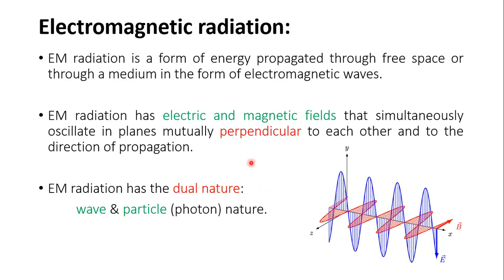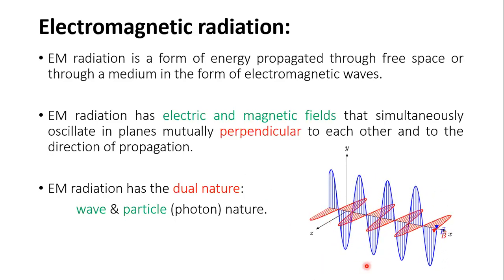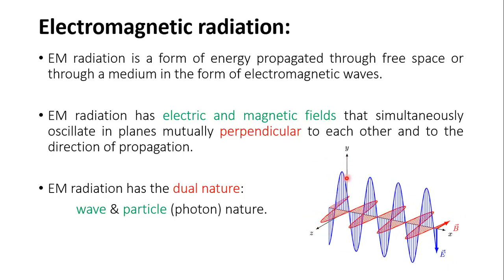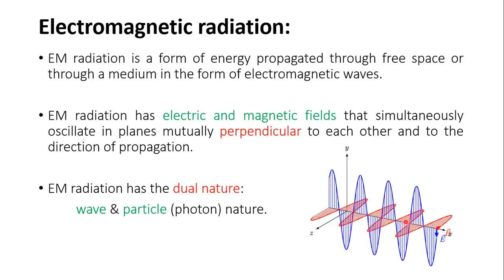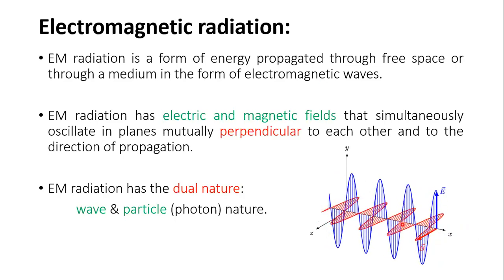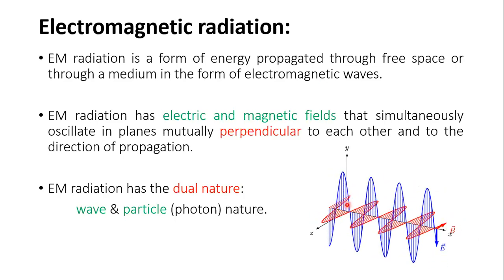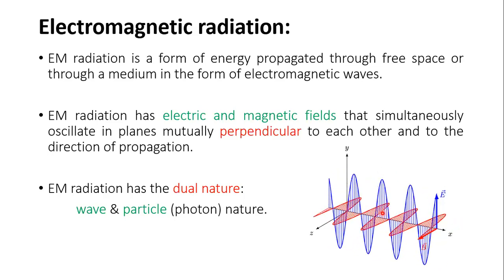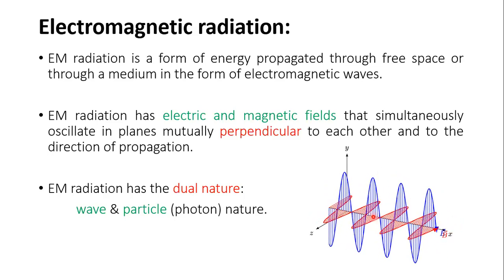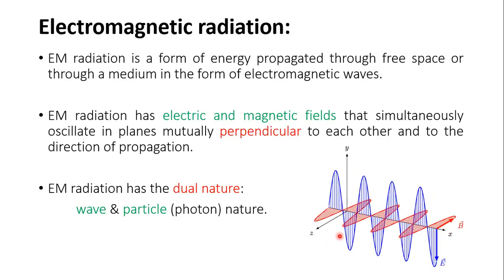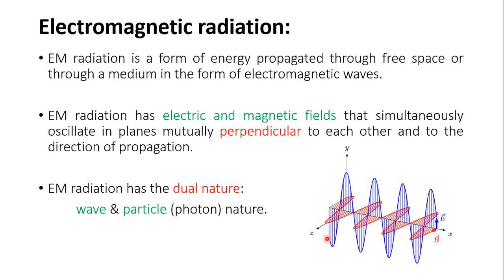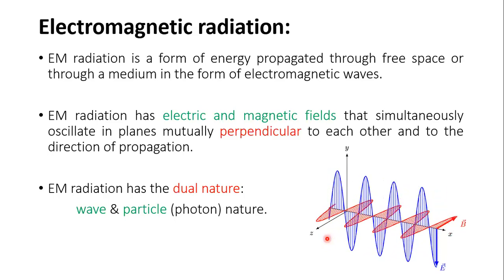So to understand this, just have a look at the animation incorporated here. The axis of propagation is the x-axis, and to this axis both electric wave, which is represented as a blue color, and magnetic wave, which is indicated as a red color wave, are perpendicular to each other.